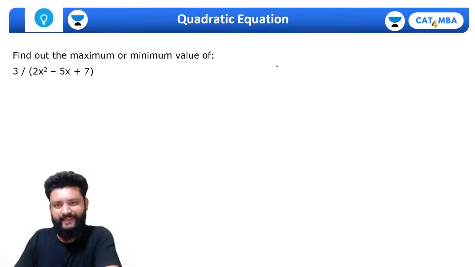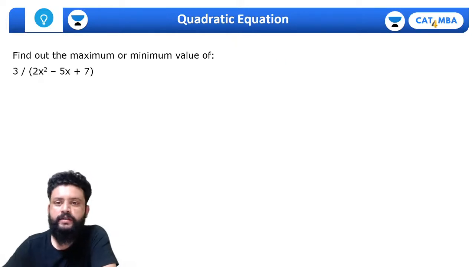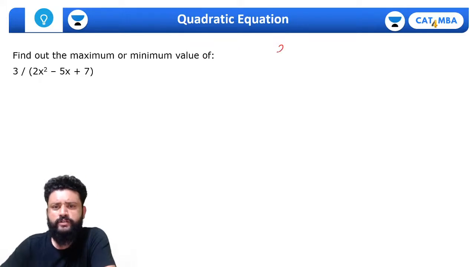That is the value of x at which that function, that expression, will be the lowest. Listen, let's just think about this. 2x square minus 5x plus 7, and let's call this y, or the polynomial p of x.